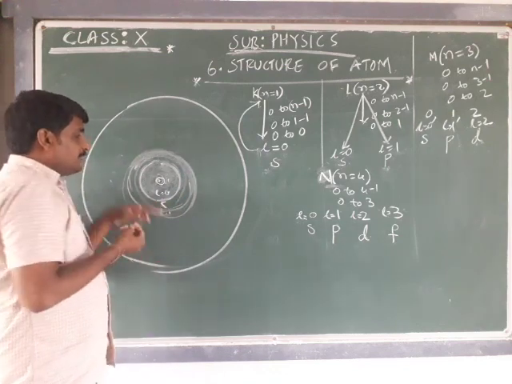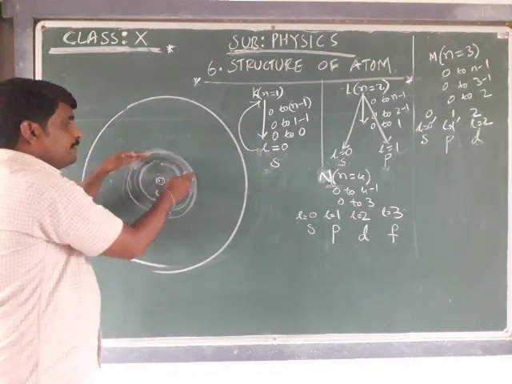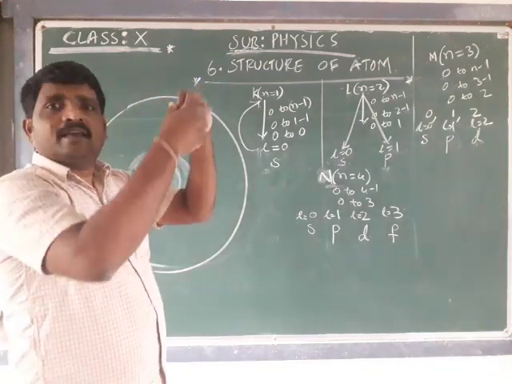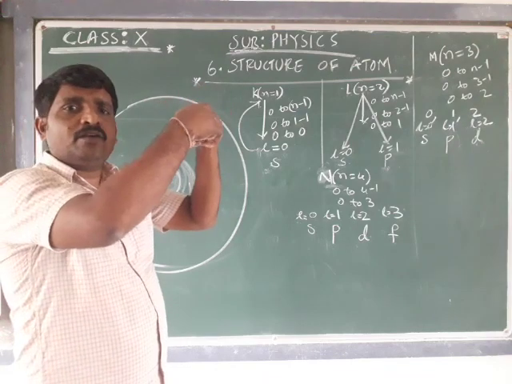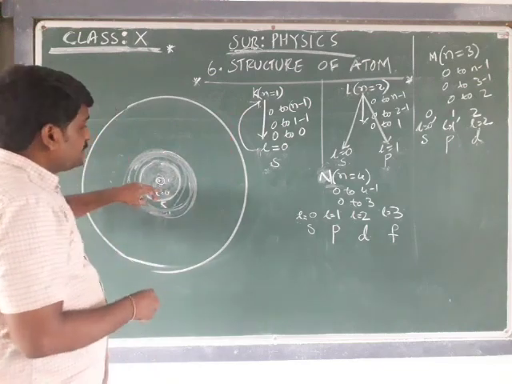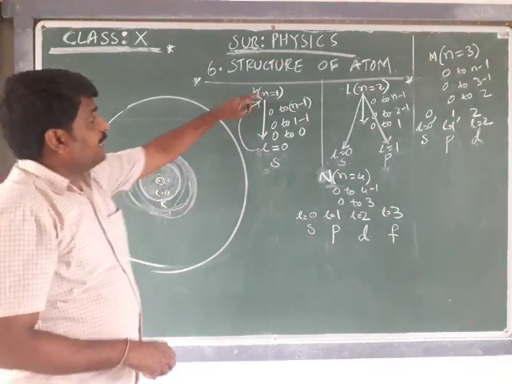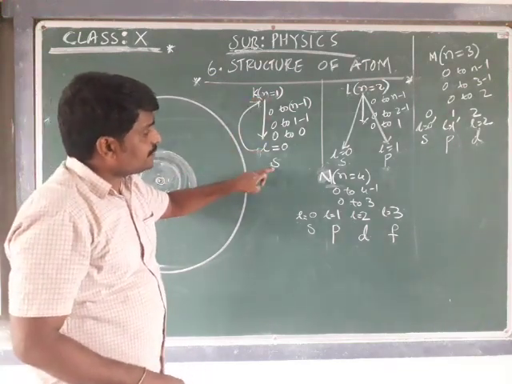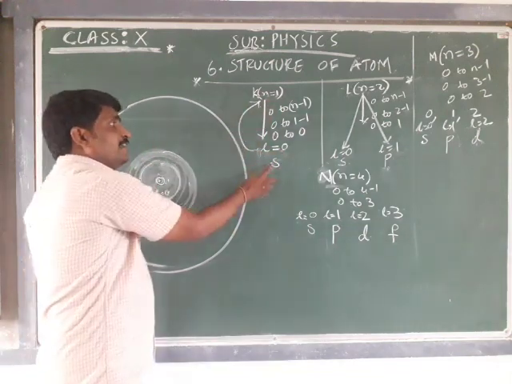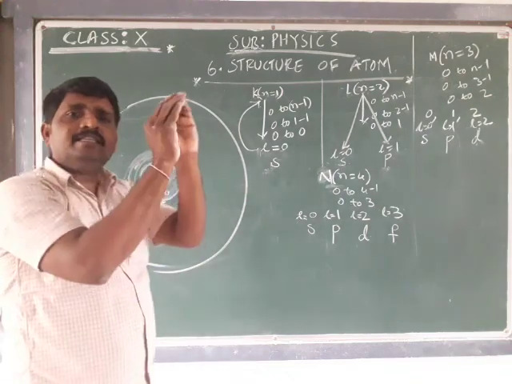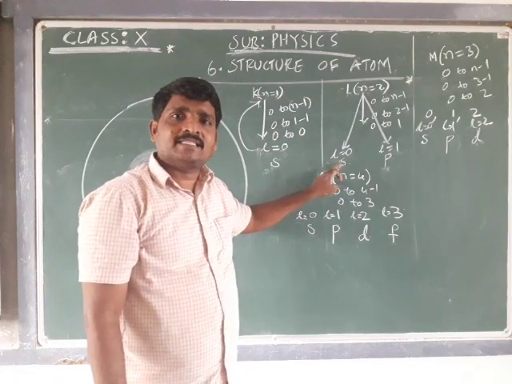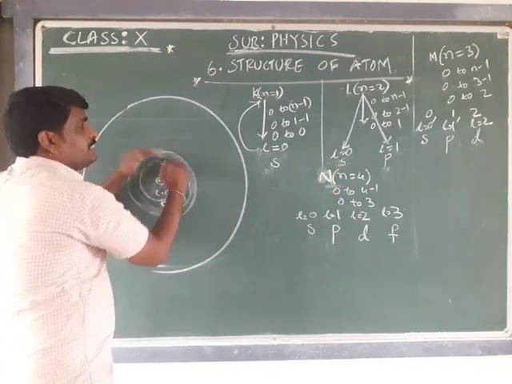The first sphere is the K shell, n is equal to 1, where we have the subshell S referred to by L is equal to 0. That S is in the spherical shape. For the L shell we have one more subshell S, which also is in the spherical shape.